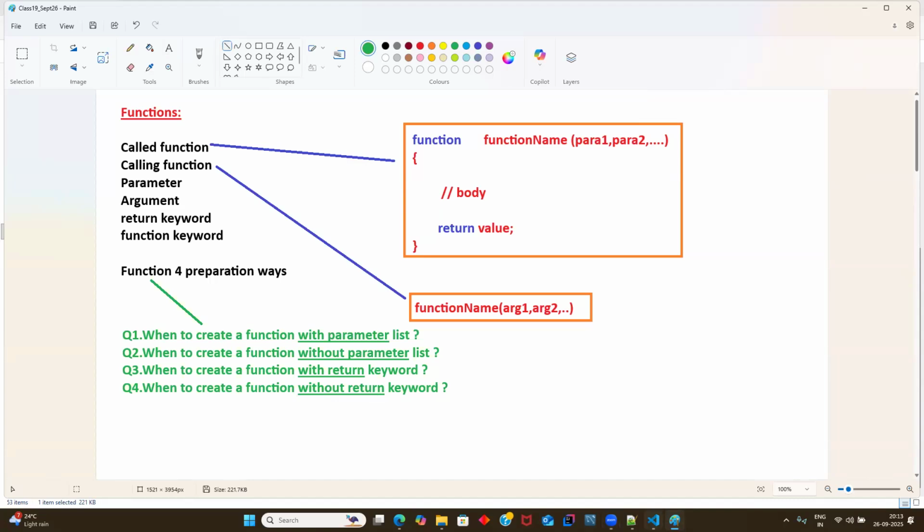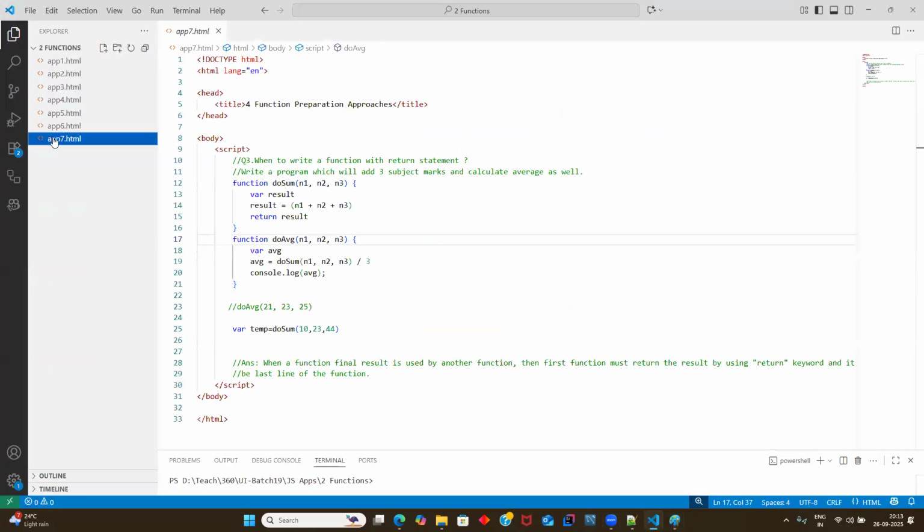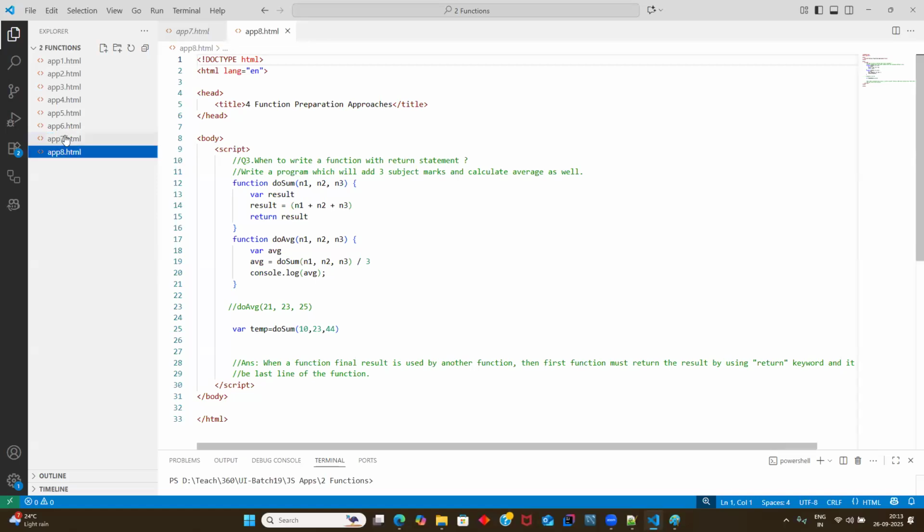Maybe I can quickly go through one simple example. The last scenario; I have forwarded the notes as well, and I'm sure you got a chance to go through them. So question number 4 is when to create a function without a return keyword. Now my requirement is to write a program which will add 3 subject marks.